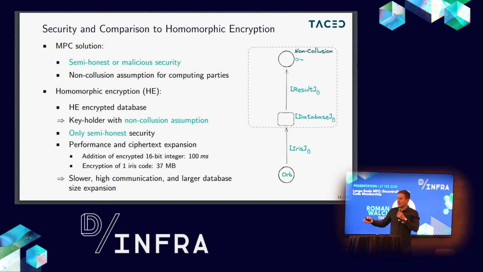Another thing we also have to consider is ciphertext expansion. Even when using homomorphic encryption here, the communication size is larger than our MPC solution. The reason is that when the ORB has an encryption of the iris code and sends it to the database holder, this encrypted iris already has 37 megabytes. So this is larger than the communication in our use case here. So unfortunately, homomorphic encryption is not that good in this use case.